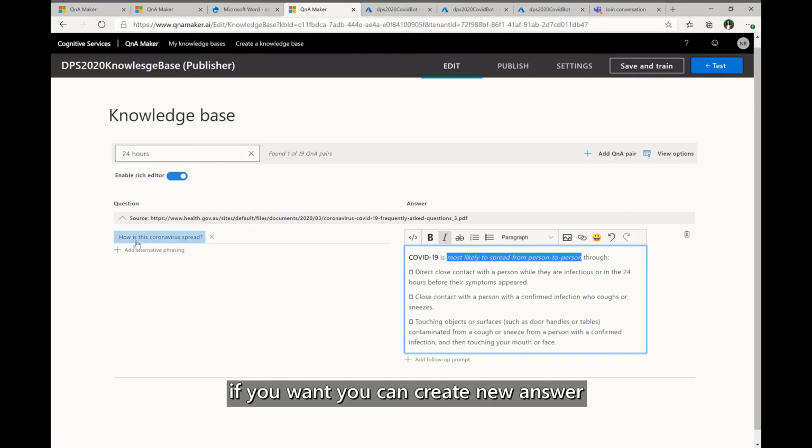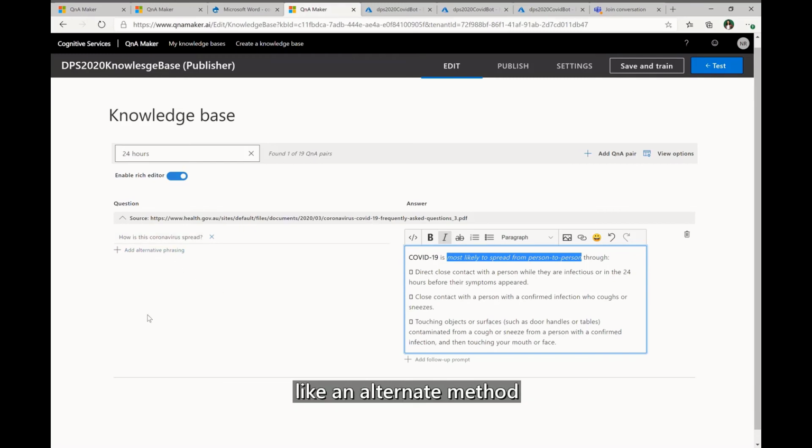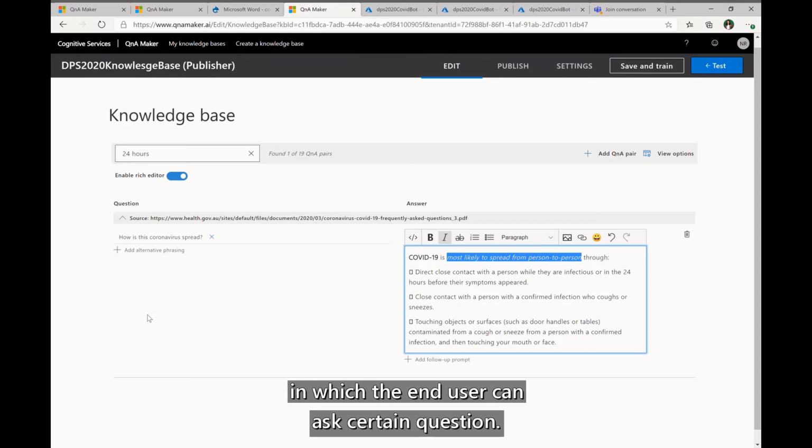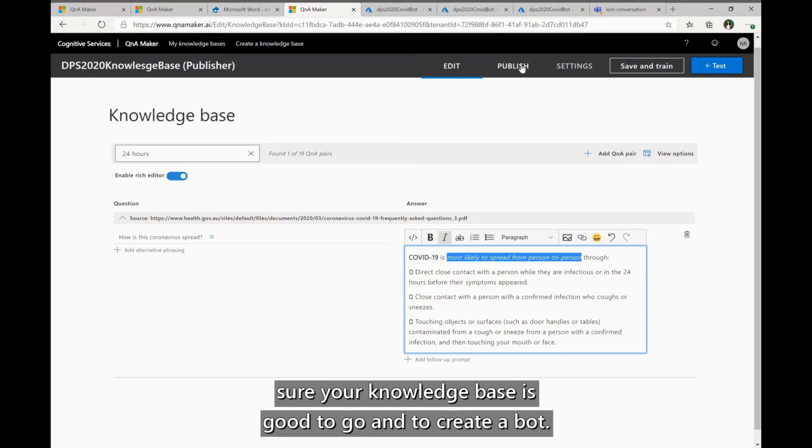You can create a new answer. You can add an alternate phrasing, like an alternate method in which the end user can ask a certain question. So all these capabilities are provided by QnA Maker. Now you click on publish once you're sure your knowledge base is good to go,